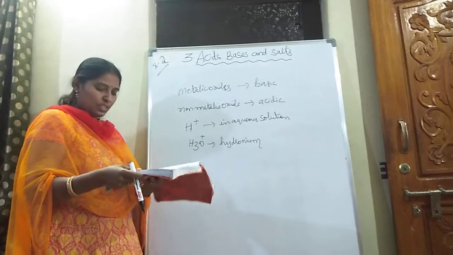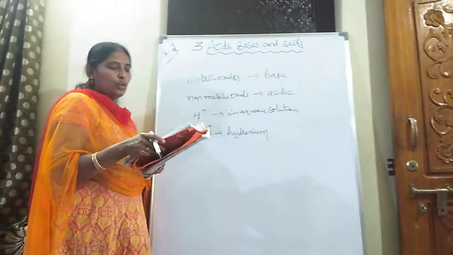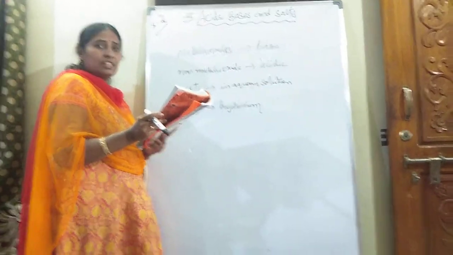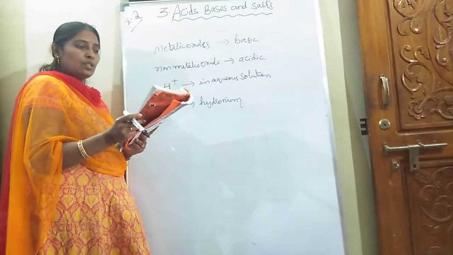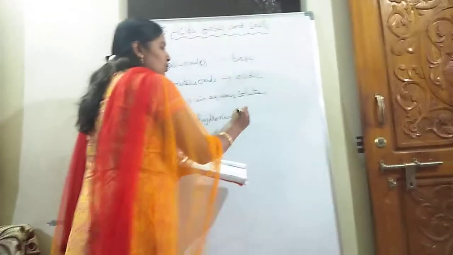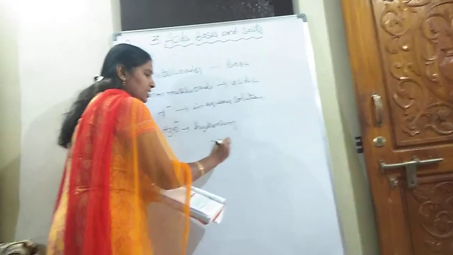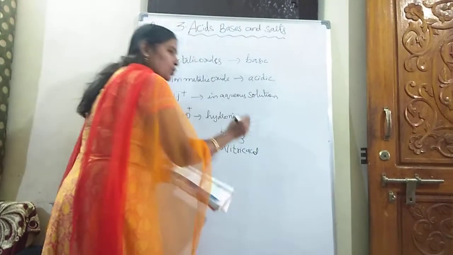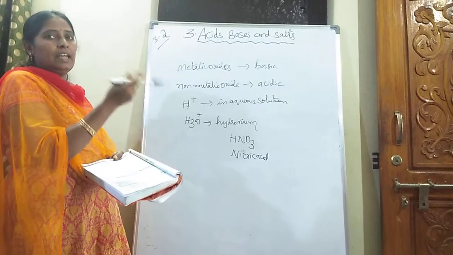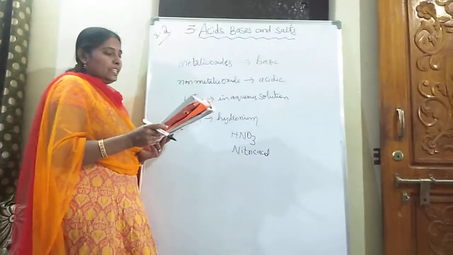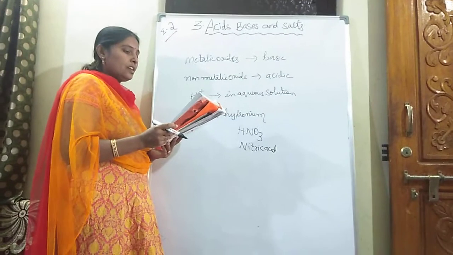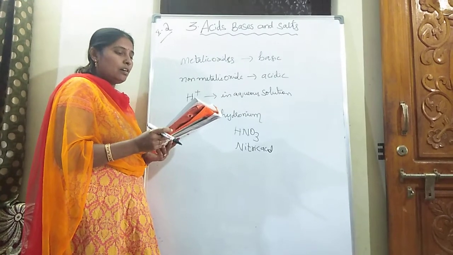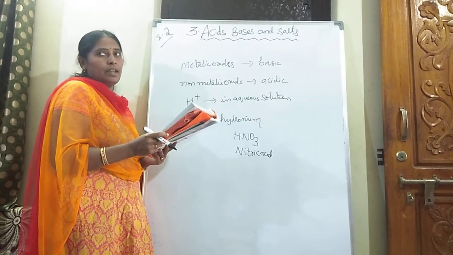Now, think and discuss questions are given on page number 43. You need to give work to your brain. Why do HCl and HNO3 show acidic characters in aqueous solutions, while solutions of compounds like alcohol and glucose do not show acidic characters? You know about HCl. HCl is nothing but hydrochloric acid. HNO3 is nitric acid. HNO2 is nitrous acid.